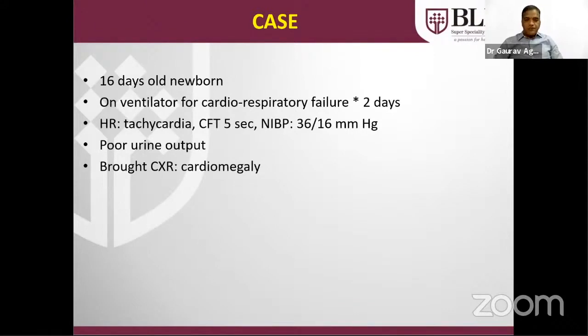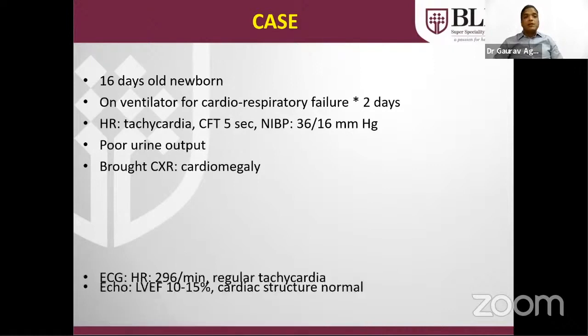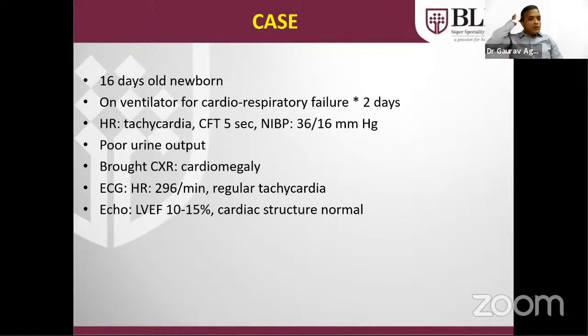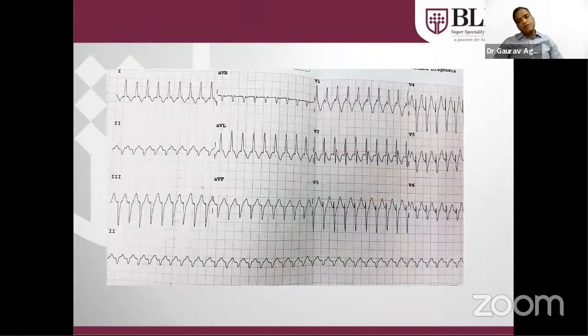PDA stenting. This is a 16 days old newborn on ventilator for cardiorespiratory failure for the last 2 days. Came with the history of tachycardia, decreased perfusion with hypotension, poor urine output. Chest X-ray was showing cardiomegaly. ECG showed heart rate of 296 beats per minute with regular tachycardia. Echo showed severe LV dysfunction. Severe cardiomegaly was there and cardiac structure was normal.